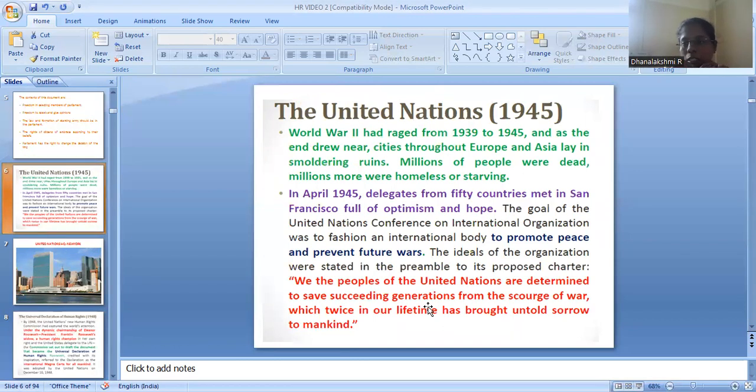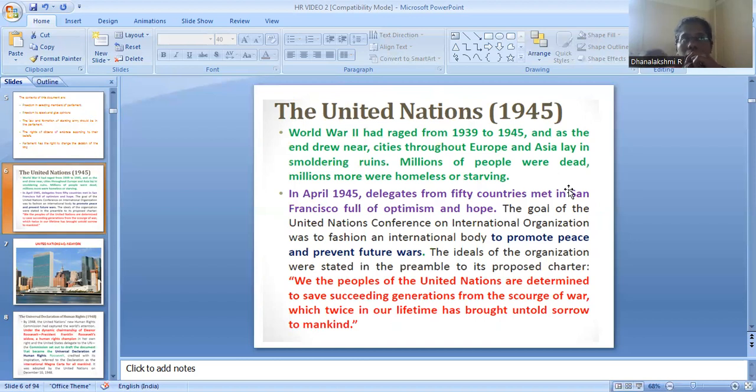Then we go to UDHR, the Universal Declaration of Human Rights. The United Nations in the year 1945 decided to conduct a meeting in Geneva, and they invited nearly 16 countries, and from them 26 delegates came and participated. The Universal Declaration of Human Rights was declared in the year 1948 by the United Nations.